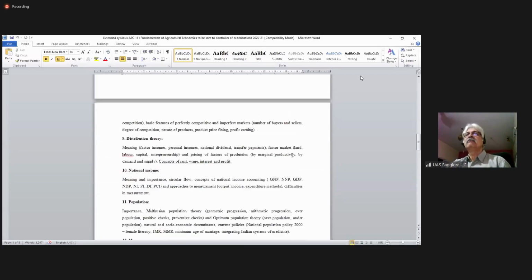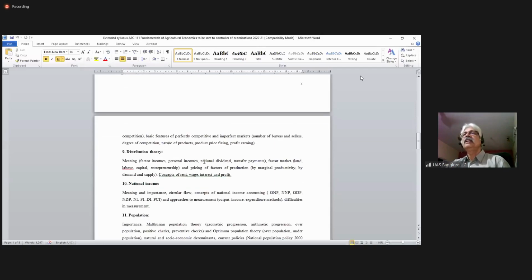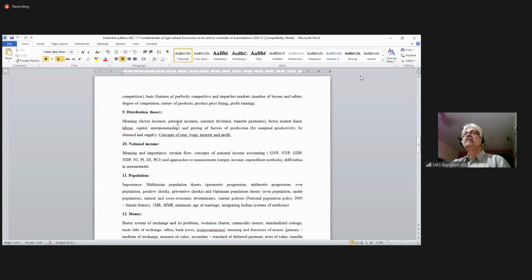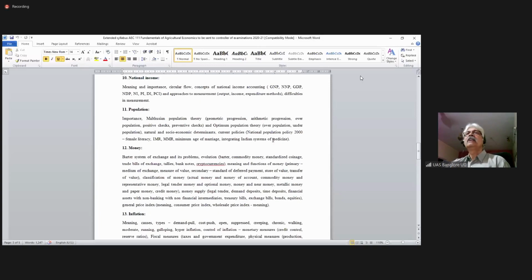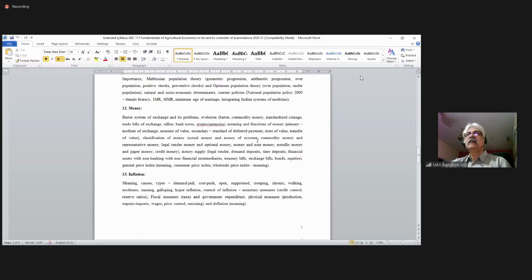Distribution theory, national dividend, national income. Pricing factors, concept of rent, wage, interest, profit, national income, different concepts like GNP, NNP, GDP, already covered. Population importance, Malthusian population theory, positive checks, preventive checks, and government programs.